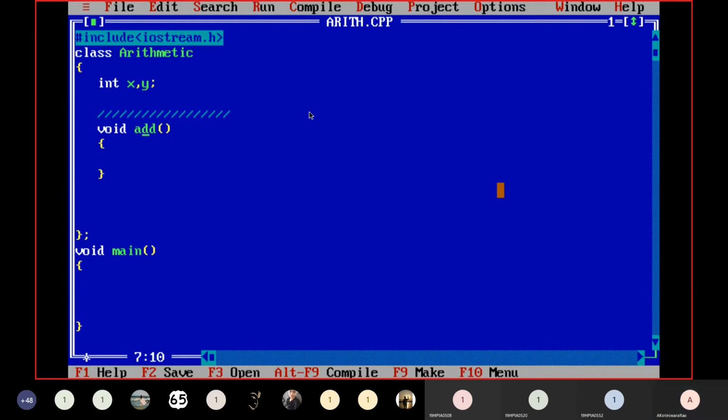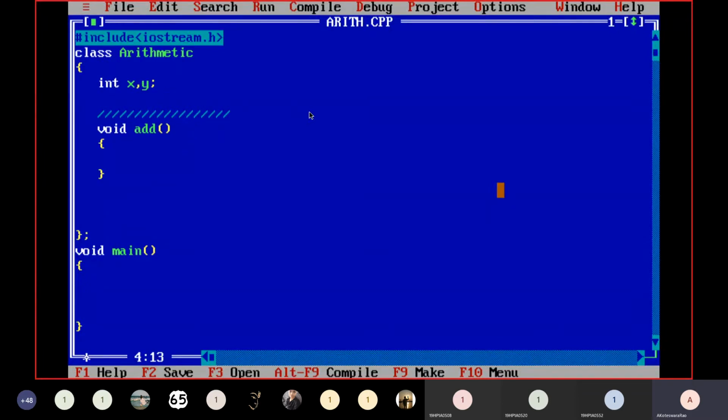I assigned the name add to this function, and in this function I want to perform some operations. If required, you can prepare parameterized functions, or otherwise not required. Why?